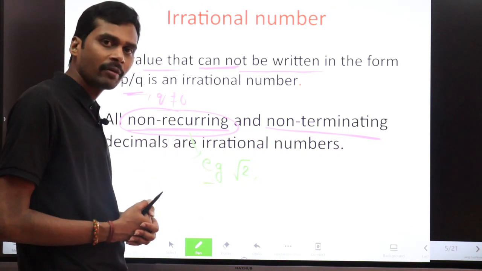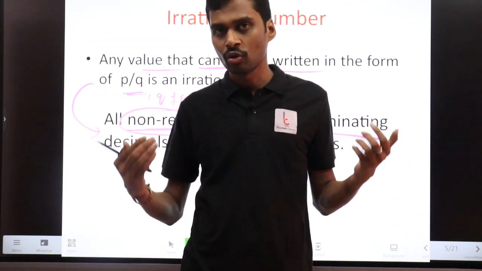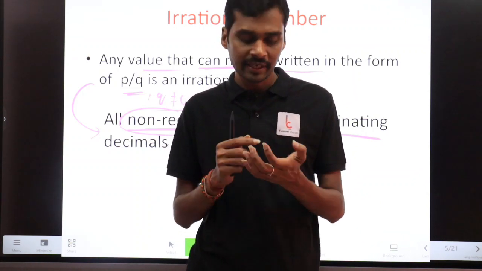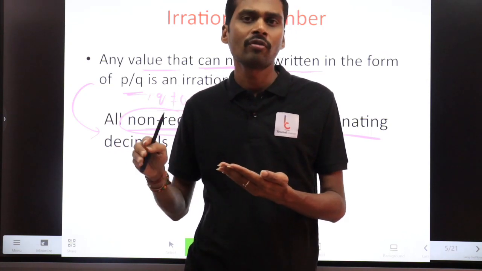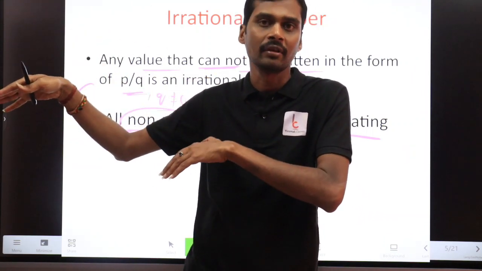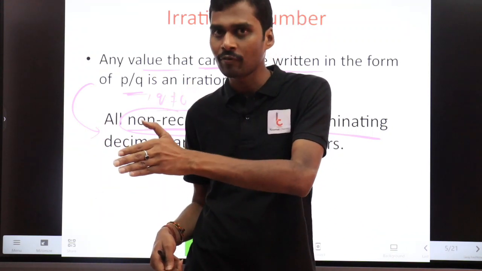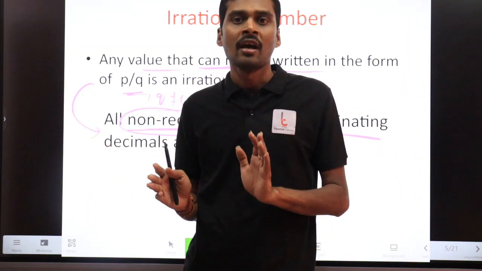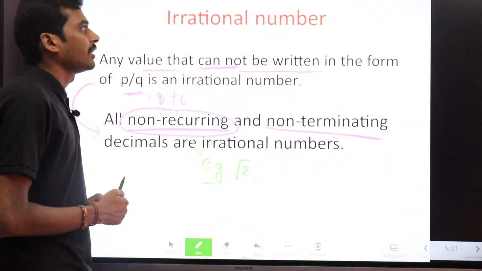You can take the example root 2, because what is the value of root 2? See, we say that the root 2 value is 1.414, but that is an approximate value only. If you see it in the calculator, the root 2 value is 1.41462 something. It goes on like that and will never end. That is a non-terminating decimal. So whatever we say as root 2 is 1.414, that is only an approximate, nearer value. After the decimal point we write simply 3 digits, but it is a non-terminating decimal. So that's why root 2 is an example of an irrational number.